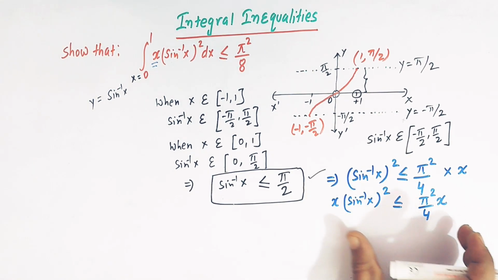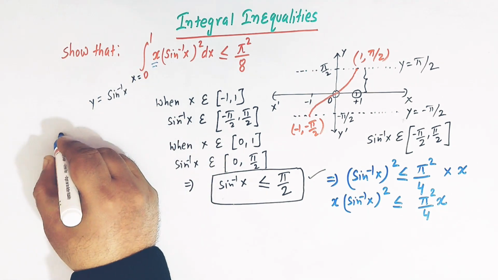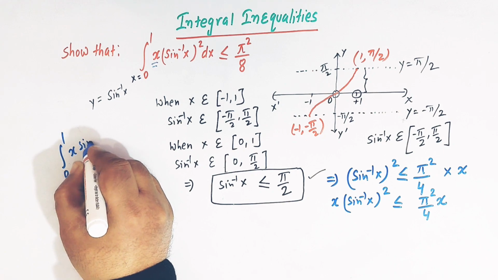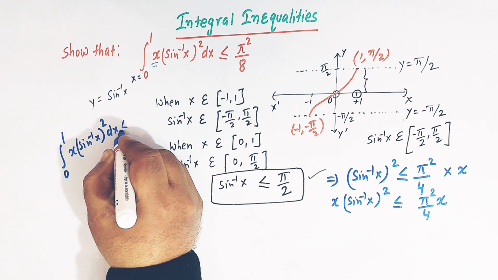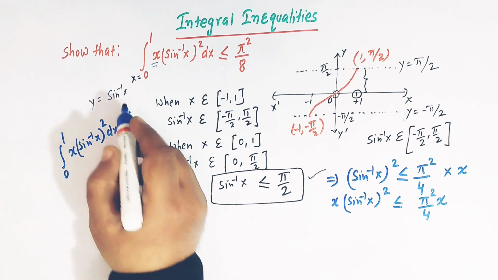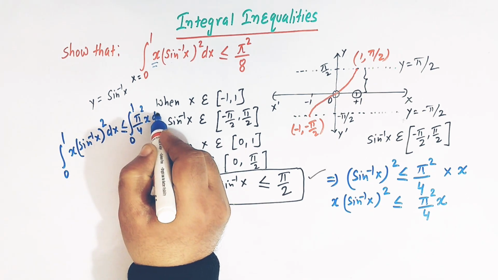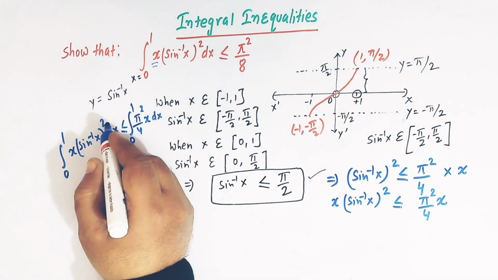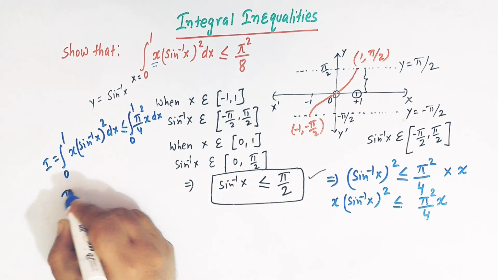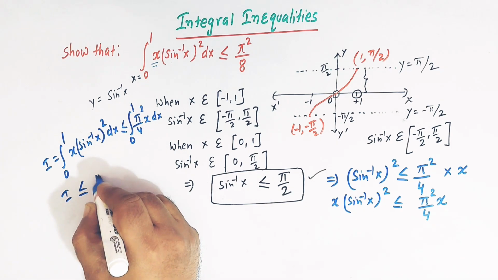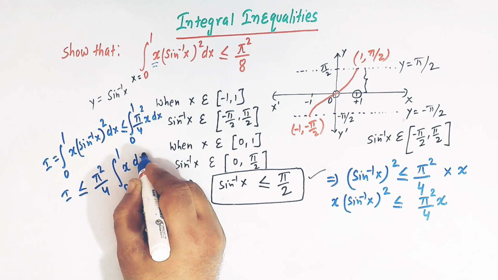Now integrating both sides from 0 to 1, we get the integral from 0 to 1 of x sine inverse x square dx is less than or equal to the integral from 0 to 1 of pi square over 4 x dx, right? So if we denote this integral by say I, then we have I less than or equal to pi square over 4 times the integral from 0 to 1 of x dx.